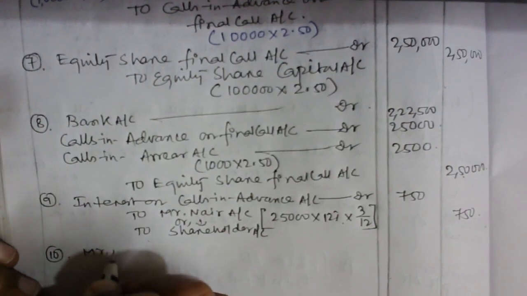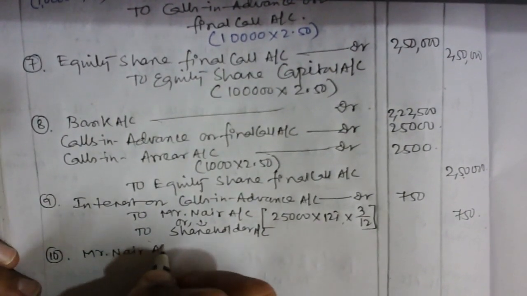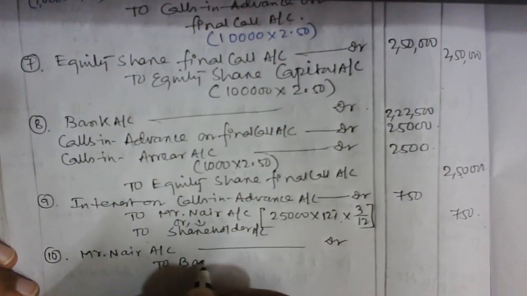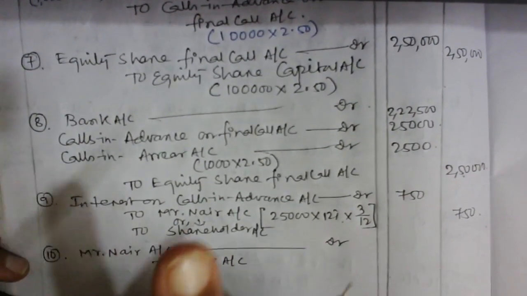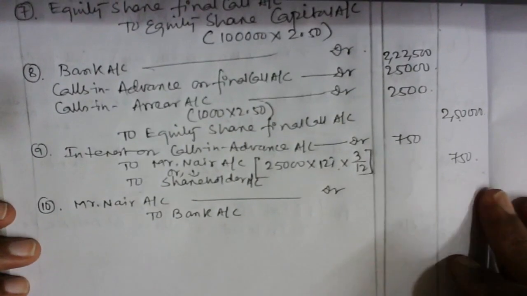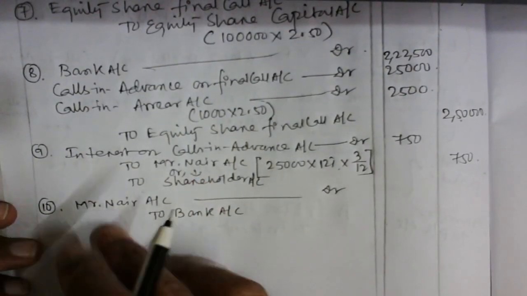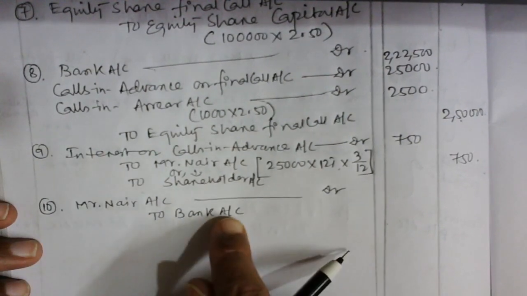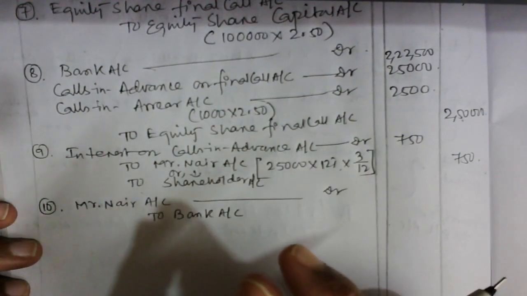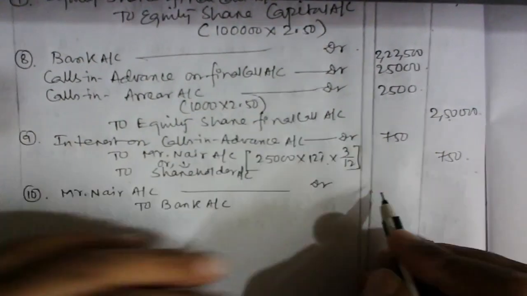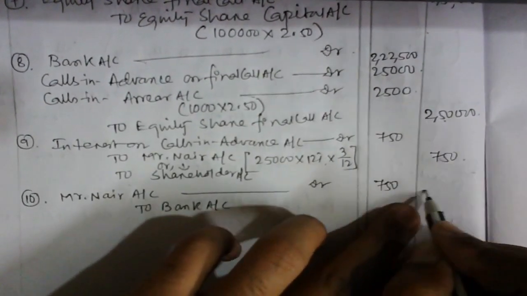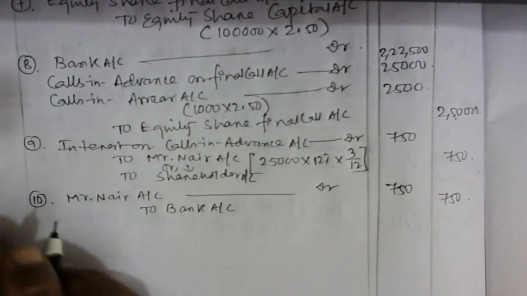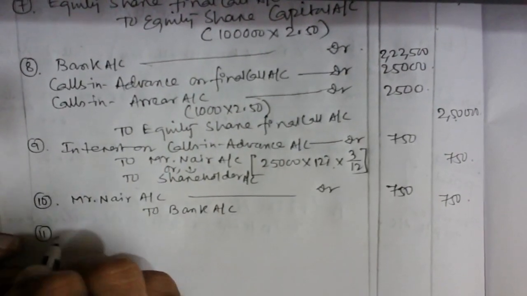Mr. Nair account debit to bank. Just try to understand here. As Mr. Nair is a personal account and he is the receiver of the money, as per the rule for personal accounts, the receiver is debited. And bank is credited because from our pocket 750 rupees goes out. So Mr. Nair account debit to bank account. Now number 11 comes here.